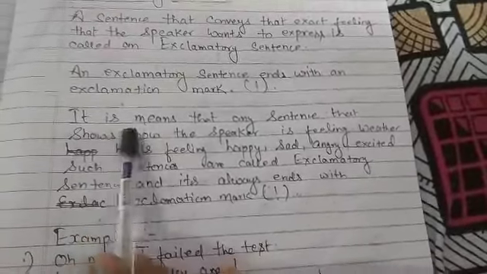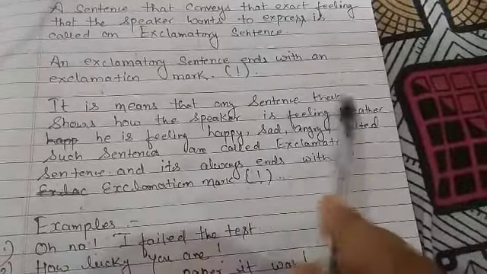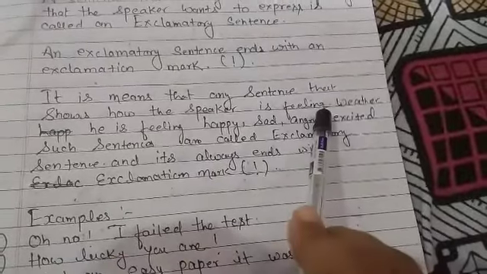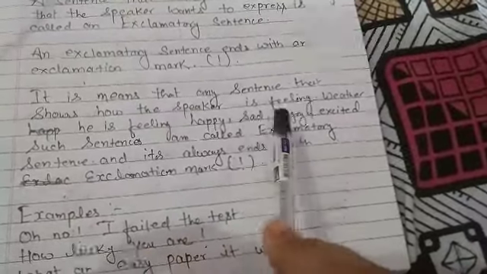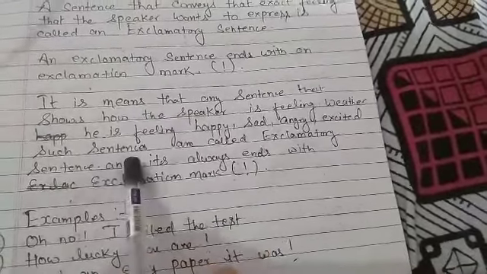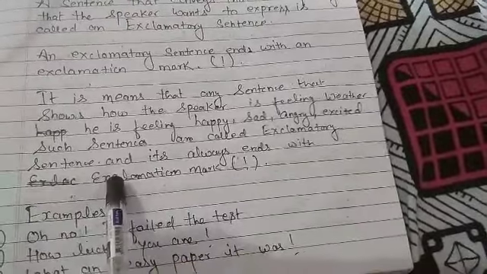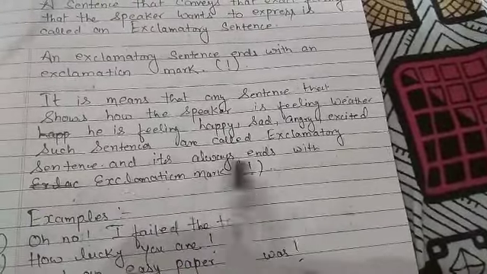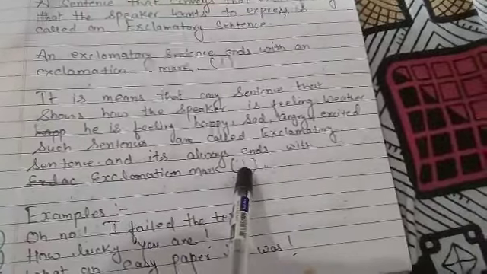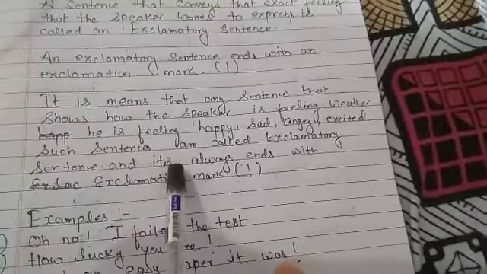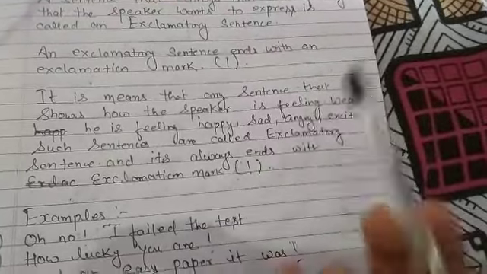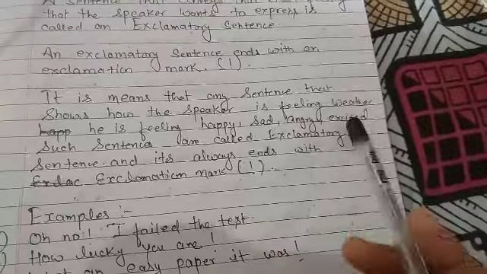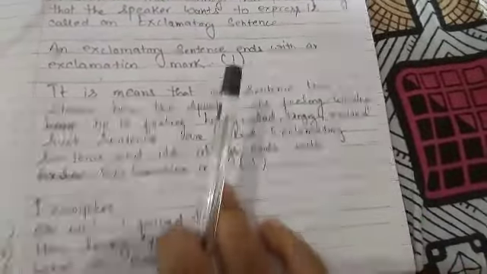Now see here, any sentence that shows how the speaker is feeling, whether he is feeling happy, sad, angry, excited, such sentences are called exclamatory sentences, and it always ends with exclamation mark. Okay, this sentence expresses the feeling of a person or a speaker, how he or she is feeling, happy, sad, angry, excited, anything. It is the feelings. Now see the examples.